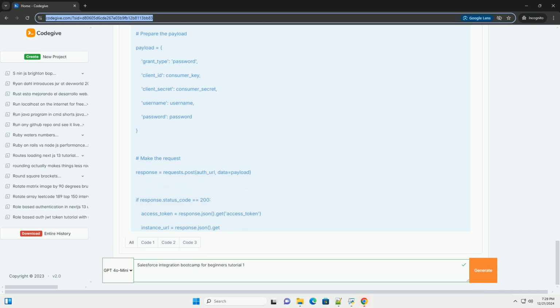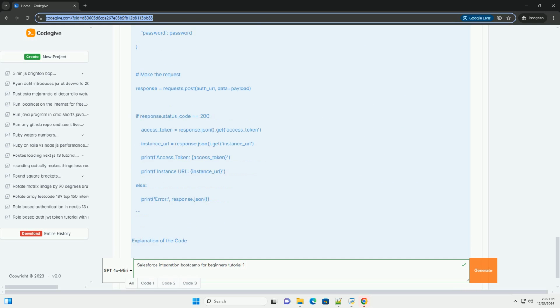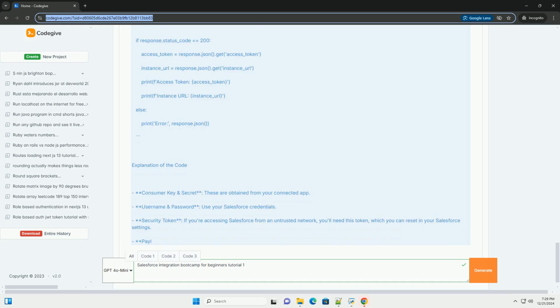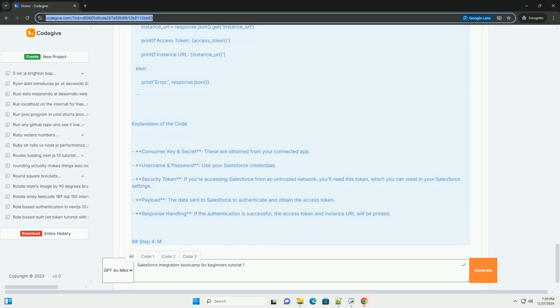Objectives: 1. Understand Salesforce REST API. 2. Set up a connected app in Salesforce for API access. 3. Make a simple REST API call using a programming language, Python. 4. Handle the response from Salesforce.